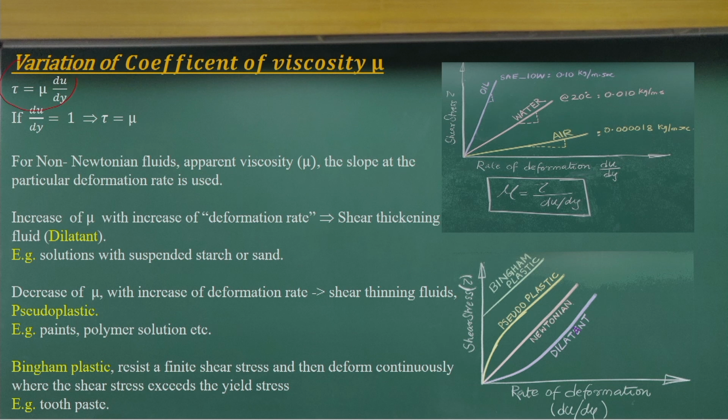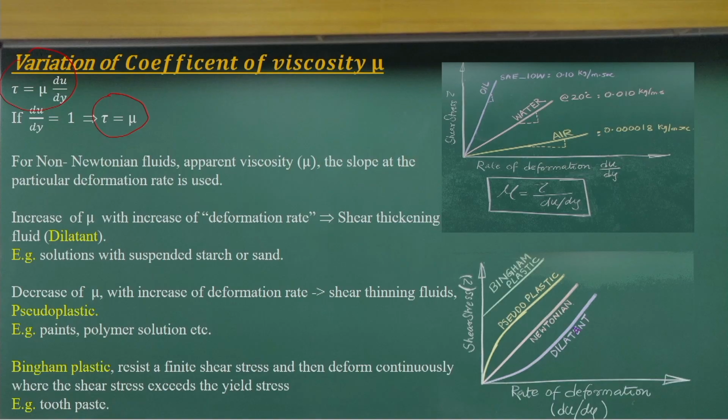Let us come to the next one. How does the coefficient of viscosity vary for different fluids? Let us take the same very simple equation we have defined: tau equals mu into du by dy, the velocity gradient. If du by dy equals 1, which means the velocity gradient is unity, then the shear stress equals mu. Interestingly, if I have a system where we can create a velocity gradient equal to 1, then whatever amount of shear stress we get is the coefficient of viscosity.